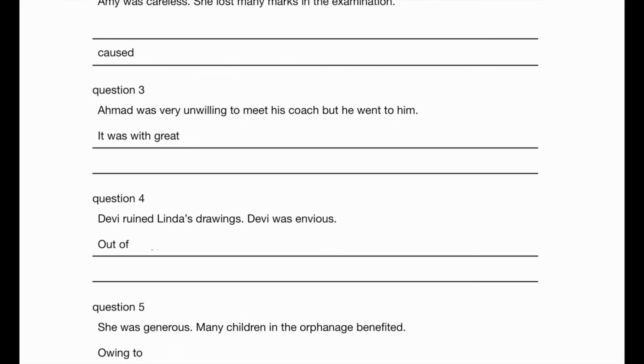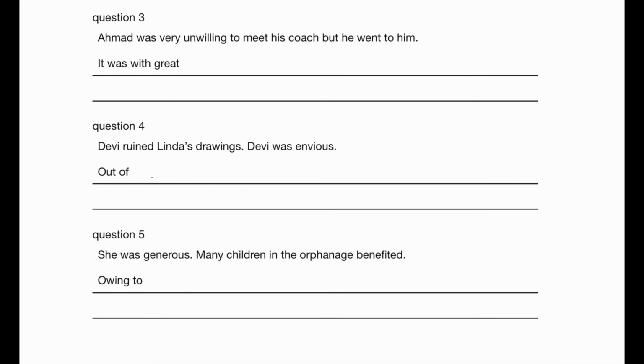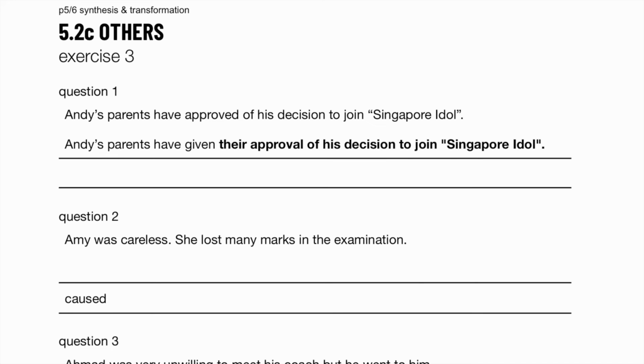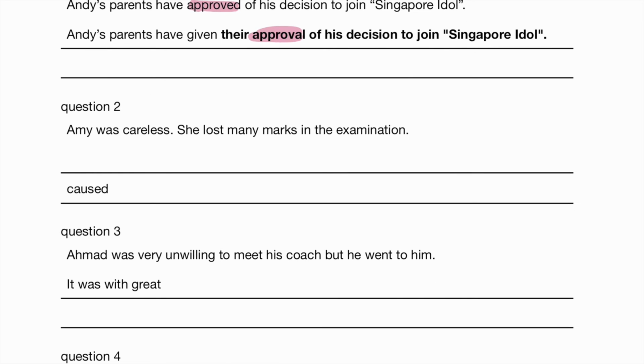Exercise 3. Andy's parents have given their approval. So the noun form of approved is approval, approval of his decision to join Singapore Idol. Amy was careless. She lost many marks in the examination. So Amy's carelessness caused her to lose many marks in the examination.